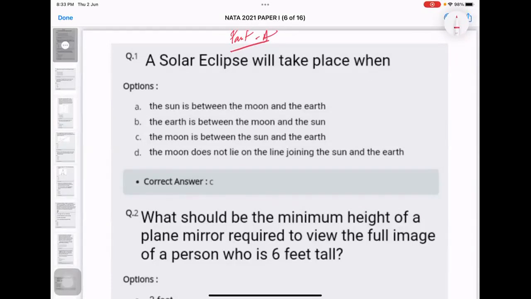So today's discussion is about the Nata 2021 paper pattern, or you can say the previous year's paper pattern for Nata 2022, along with the exact paper which we had last year in the first attempt. This is part A. Part B we will discuss in the upcoming class. In part A, we will look at what sort of questions come and what we have exactly over here.